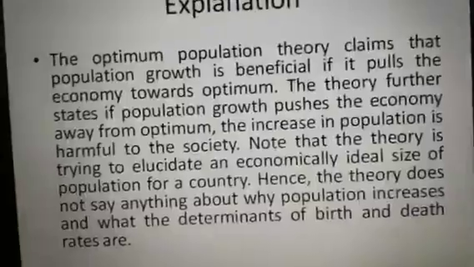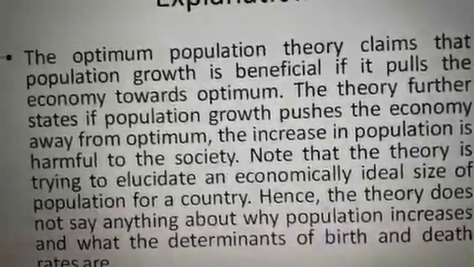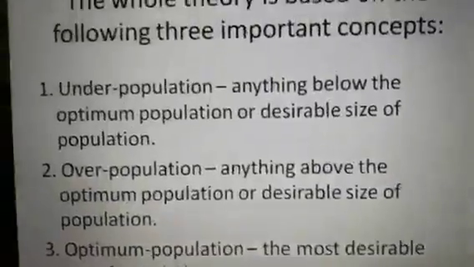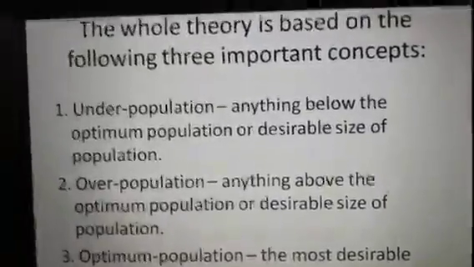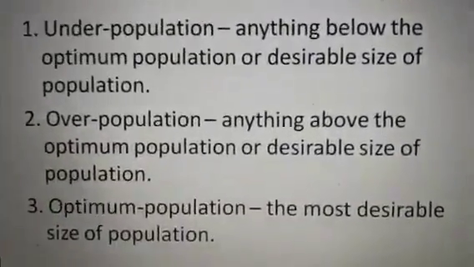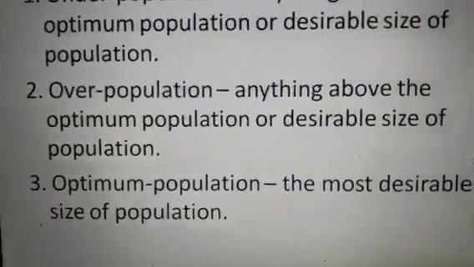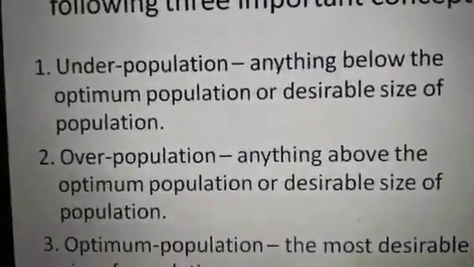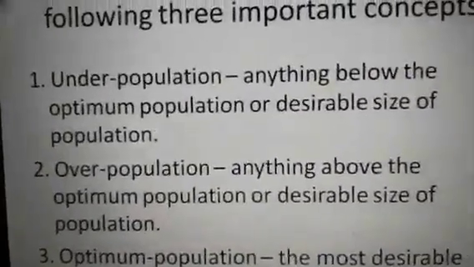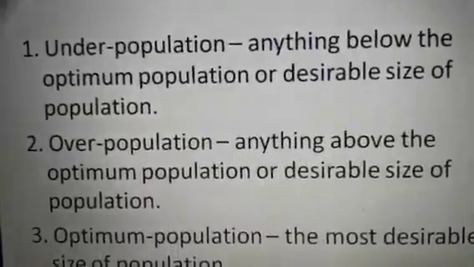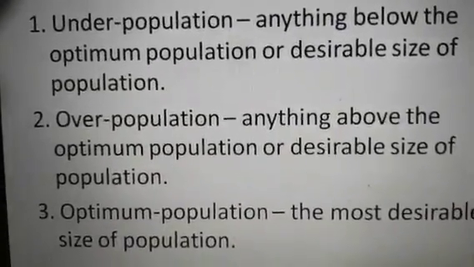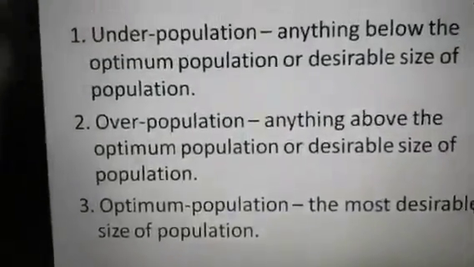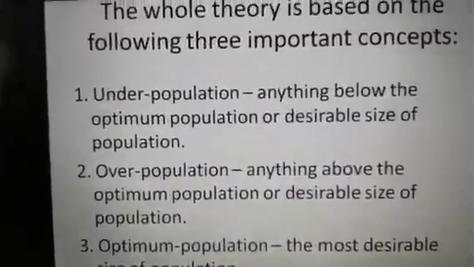And when we explain this, again I am saying that the optimum population theory claims that the population growth is beneficial if it pulls the economy towards optimum. Okay? And there are three basic things: one is underpopulation, one is overpopulation, and third is optimum population. Because we have to deal with this, we should also know about over and underpopulation. What is underpopulation? Anything below the optimum population or desirable size of population. And what is overpopulation? Anything above the optimum population or desirable size of population. That means optimum population is the most desirable size of population. So this is also a solution for a country like India.